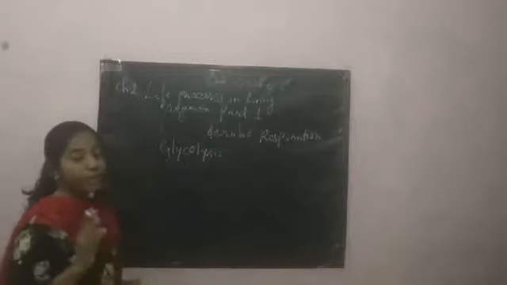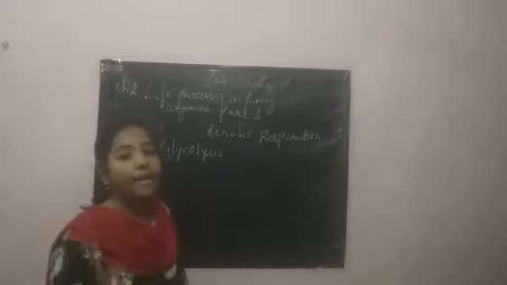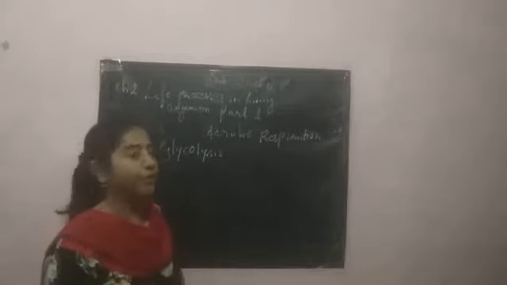So what is aerobic respiration? Let's see. Aerobic respiration is completed in 3 steps: glycolysis, tricarboxylic acid cycle, and third the electron transfer chain reaction.